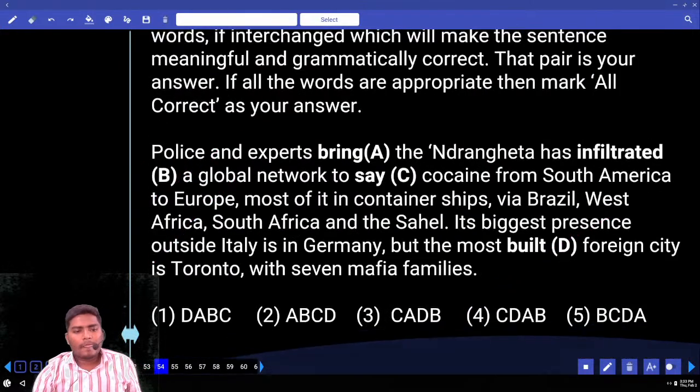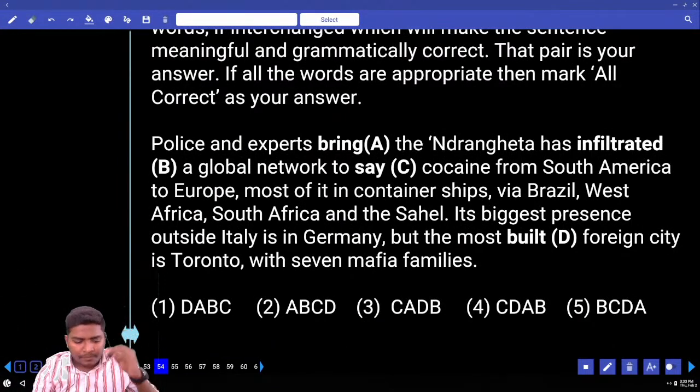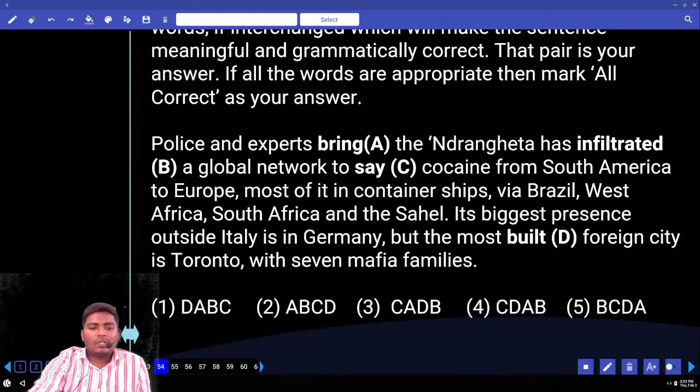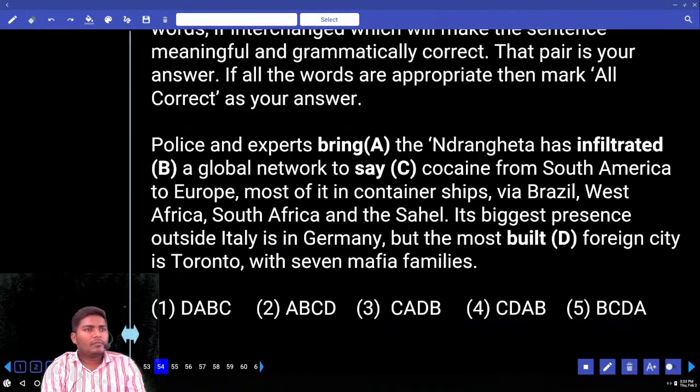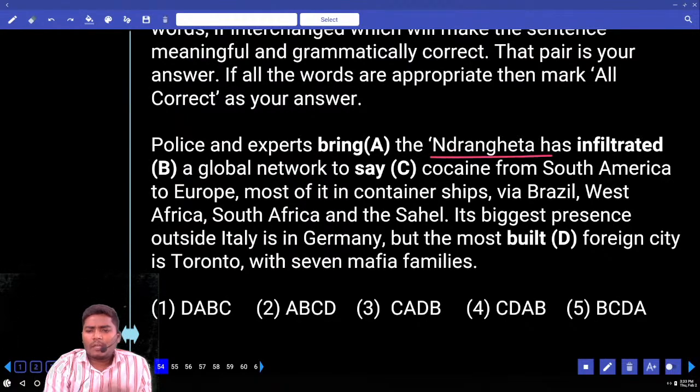Move to 54. Swap the words. 4-word swap. Are the words correct in their position first of all, or do we need to change them? Police and experts bring... that might be a spelling error. I don't know what type of word that is. GS students should know it.